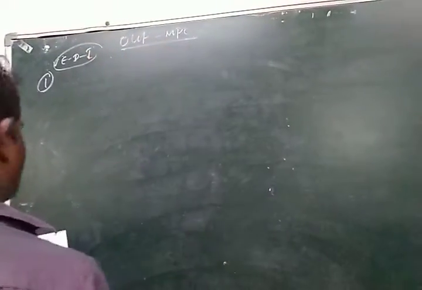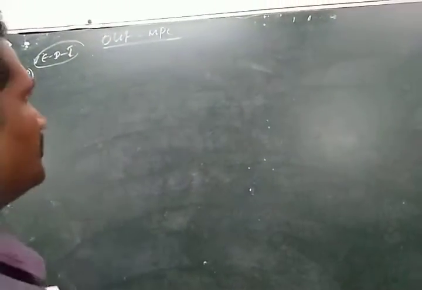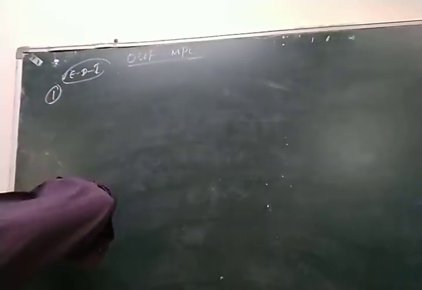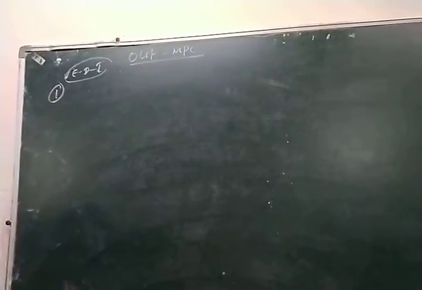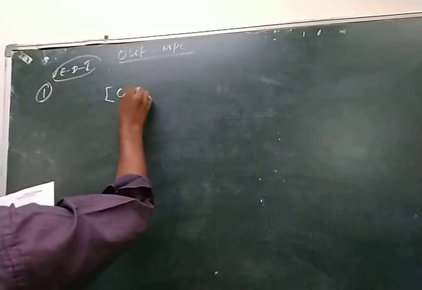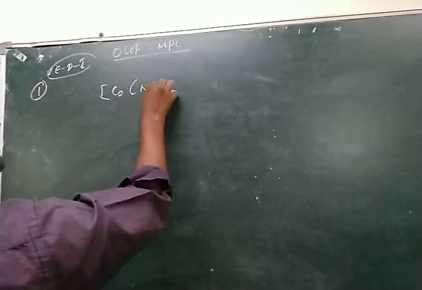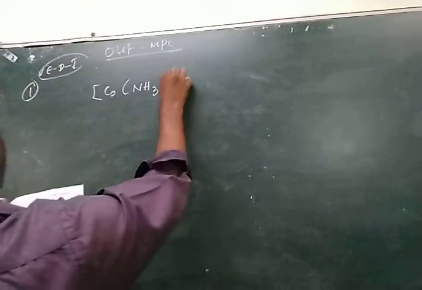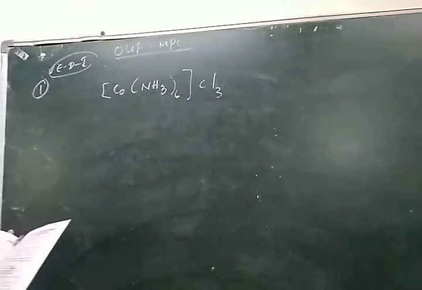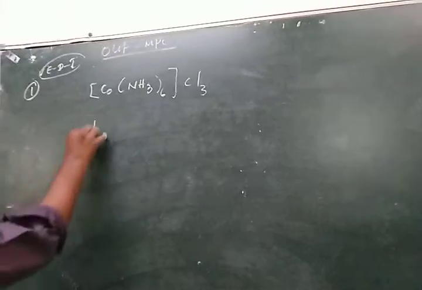We are going to see complex compounds, some important problems. So problem number 1: the primary and the secondary valencies of the central metal ion in the given complex. For this complex, primary and secondary valencies.